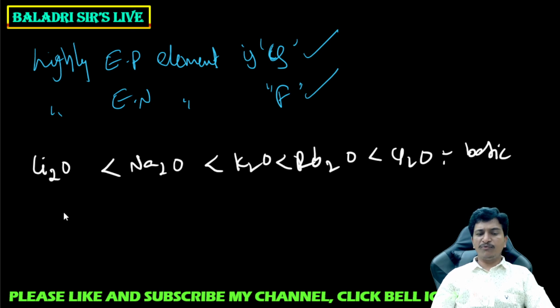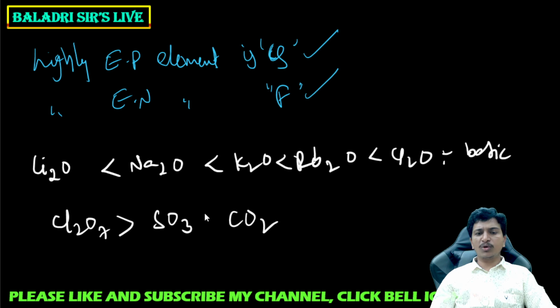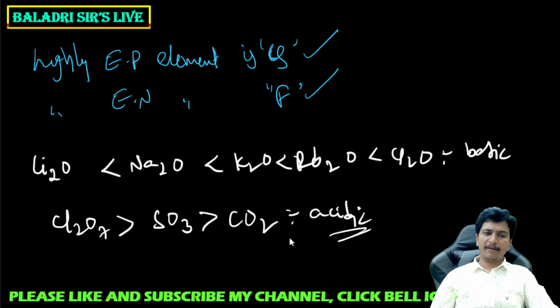Now if you take different oxides of non-metals: all metal oxides are basic in nature, and non-metal oxides are acidic in nature. You can take chlorine oxide, sulfur dioxide, and carbon dioxide. More electronegative is more acidic. All non-metal oxides are acidic in nature, and with increasing electronegativity, acidic nature increases. Like this we can say for acidic nature and basic nature.